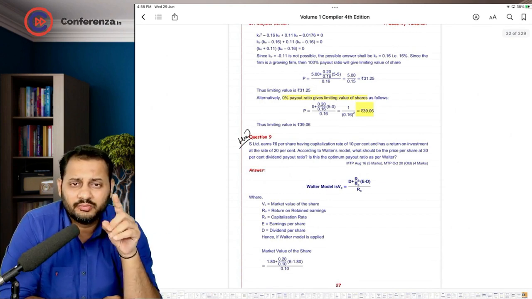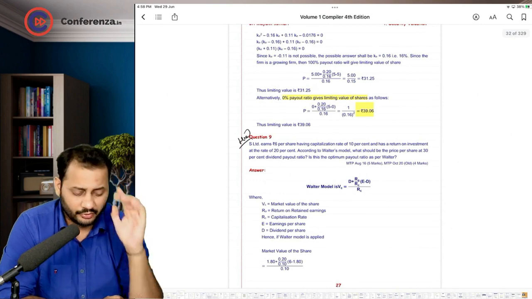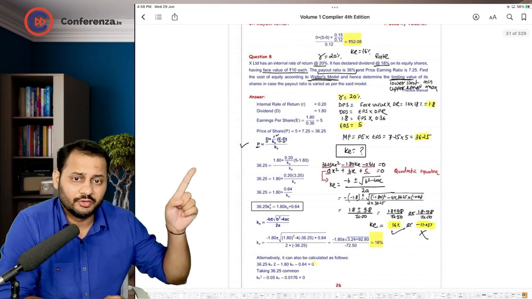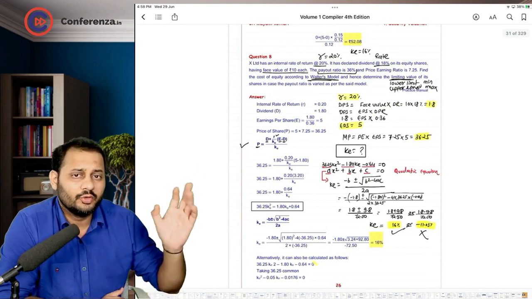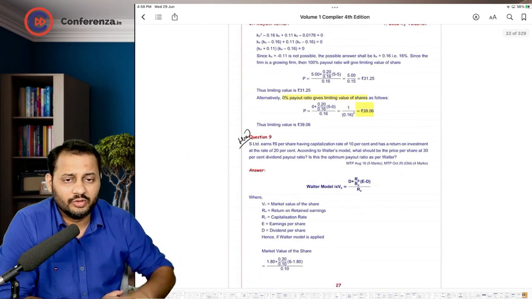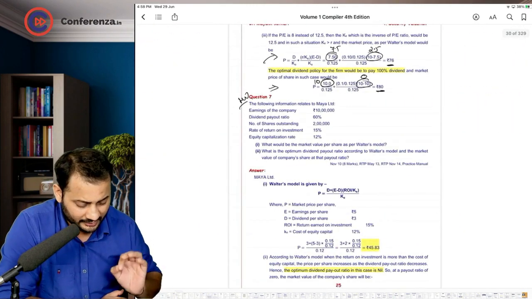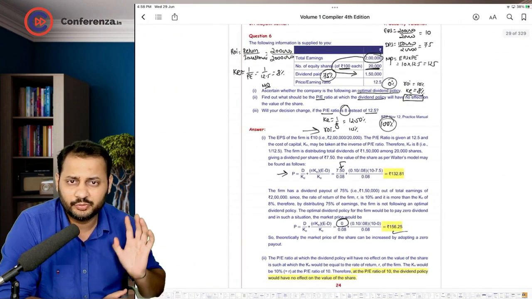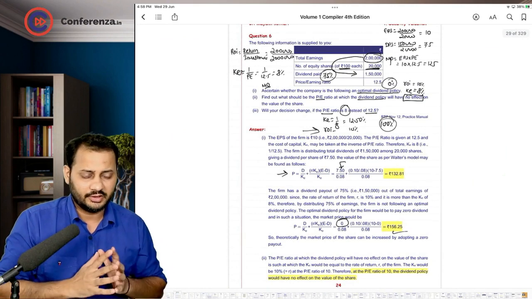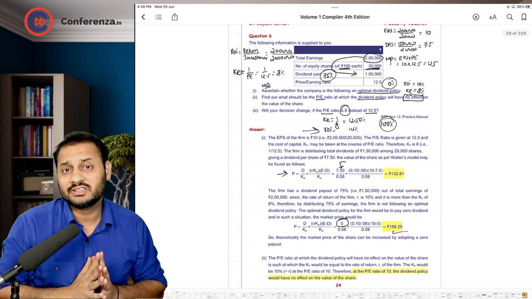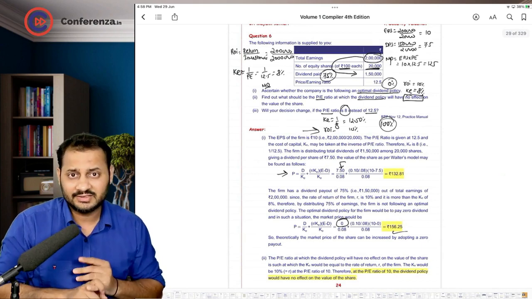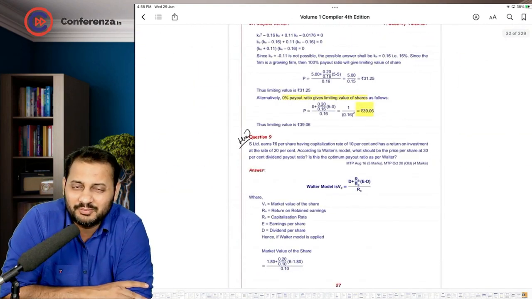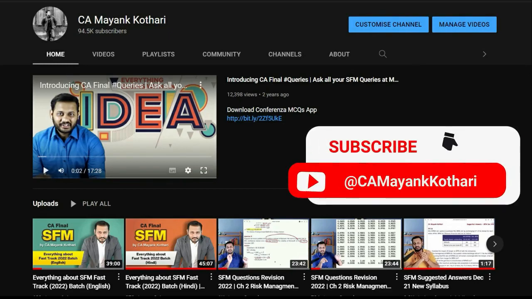Just a single question, a couple of questions you can mark as important. I will just tell you. You can take question number 8. It is a good question. It covers most of the things. If you are able to do question number 8, it includes Walter's formula also and these details also. So question number 8 you can mark as an important one, and question number 6. So questions number 6 and 8 should be marked as important. Out of the rest of the 7 questions, you don't have to do any question. So from these, 6 and 8 are the important ones. You can skip the rest. So I will meet you in the next lecture with a new concept. Bye bye till then.